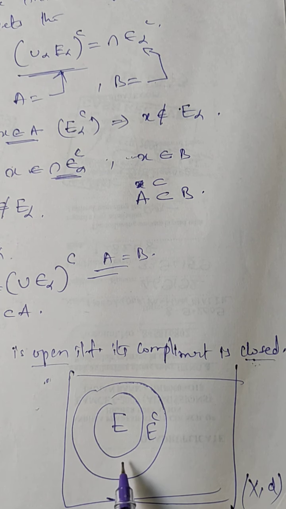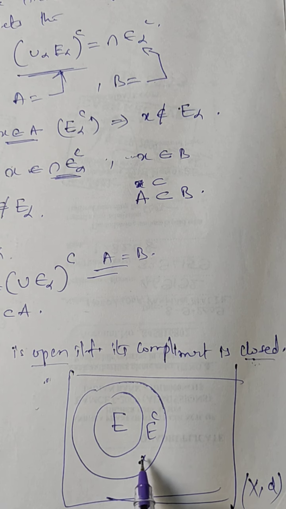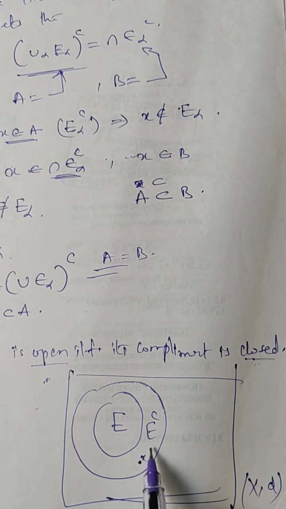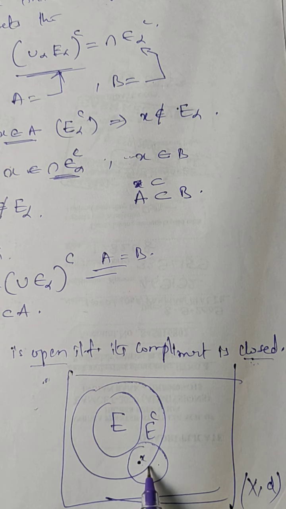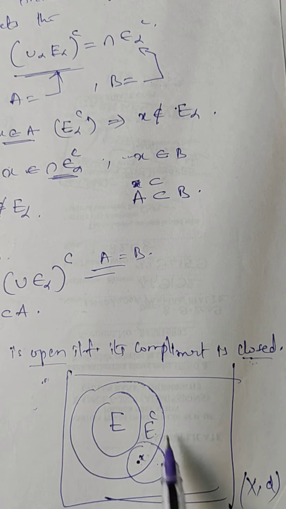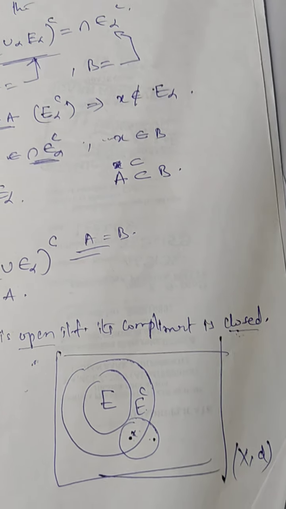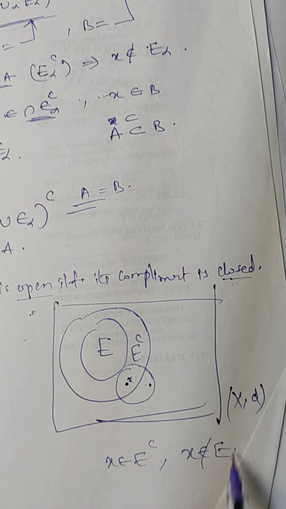Now we have to prove that there is a point X belongs to E, and it is a limit point of E since it contains points other than X in the neighborhood of X. Hence we can conclude that X is a limit point of E. From there it implies that E complement is closed, and since X belongs to E complement, we get that X does not belong to E.